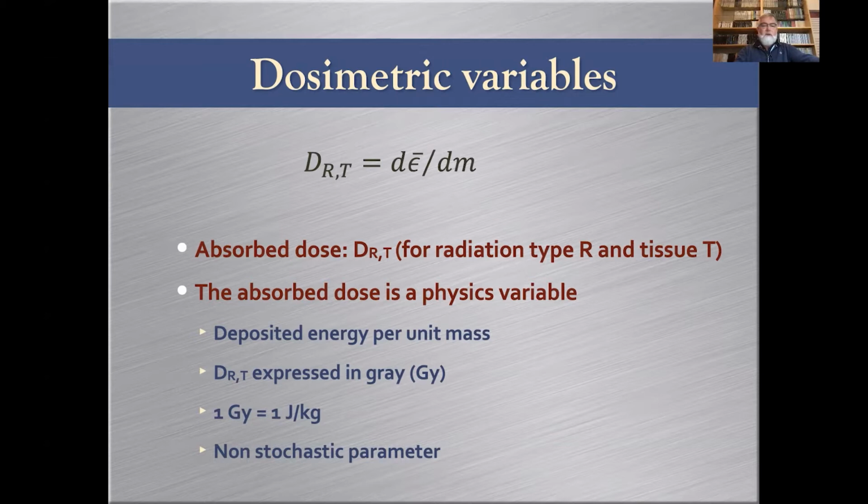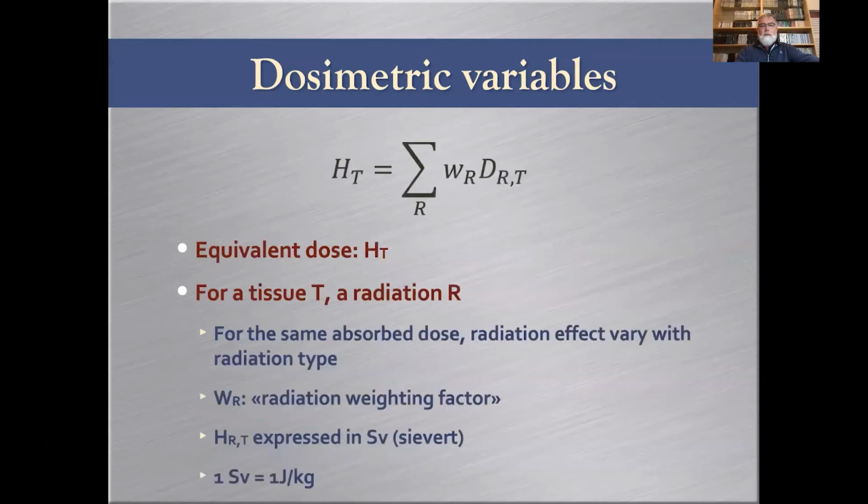It's expressed in gray. 1 gray is 1 joule per kilogram, and it's a non-stochastic parameter, meaning an average value. Then the equivalent dose takes into account the fact that being irradiated by different radiation types may not end up in the same damage or in the same detriment.